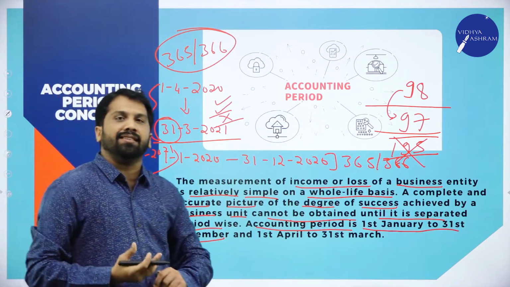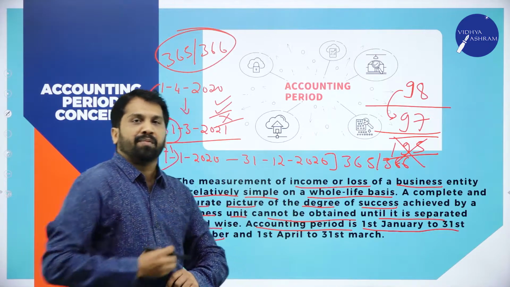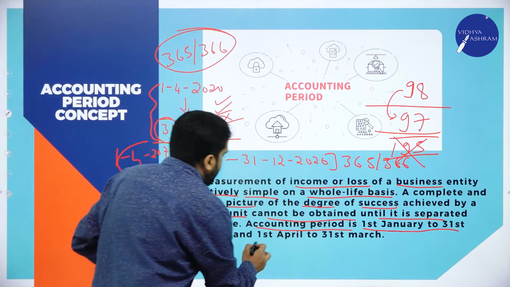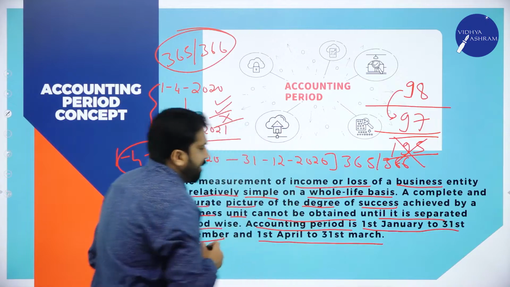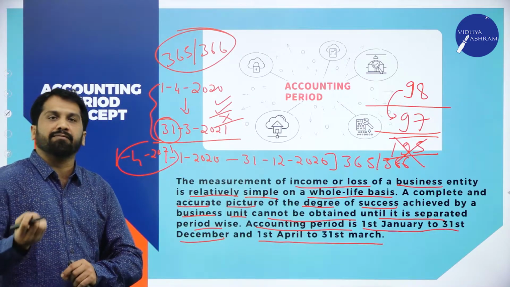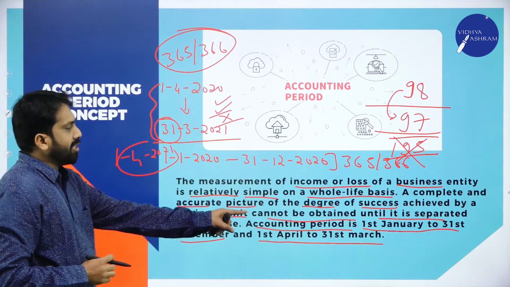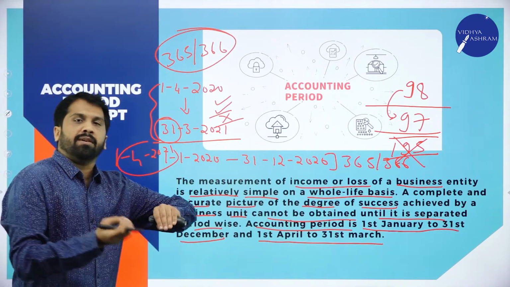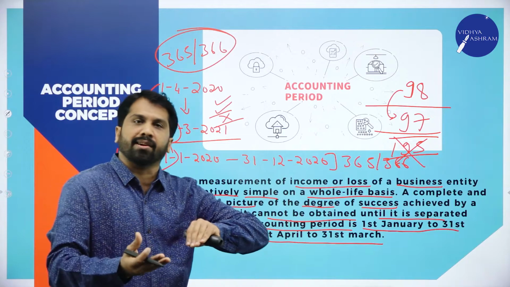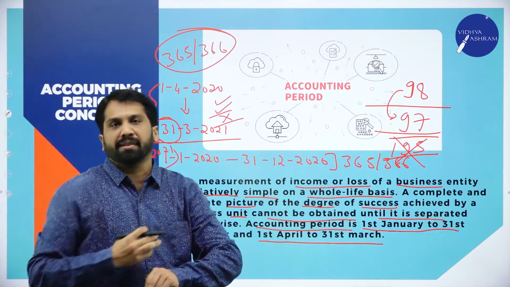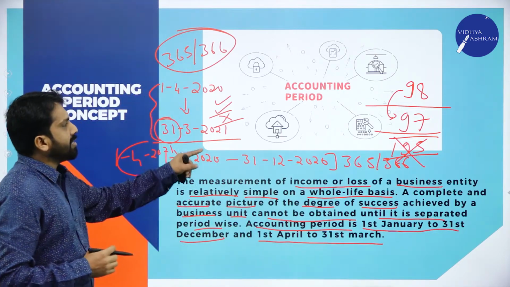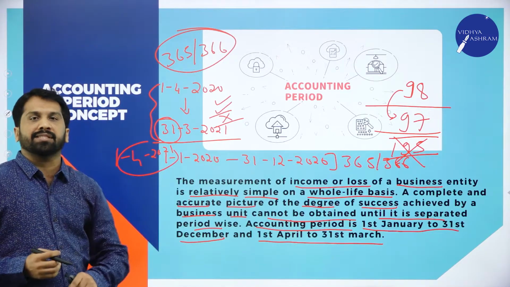What is your calendar year? 1st Jan to 31st December. Similarly, 1st April to 31st March is your financial year for the income tax purpose. Clear? Every 365 days we break up, we calculate profit or loss. Again we start from the beginning. Clear? This is called as accounting period concept.